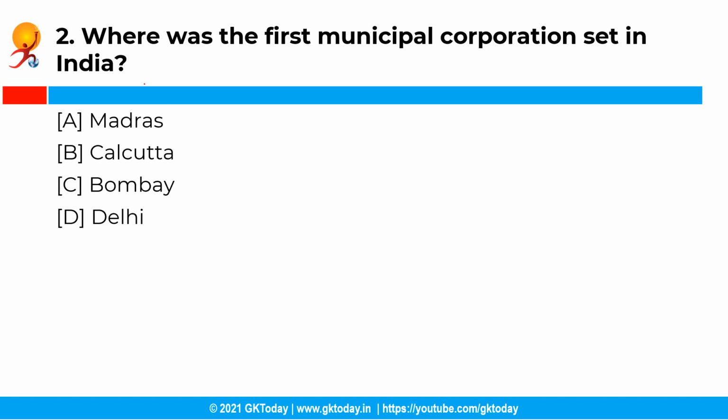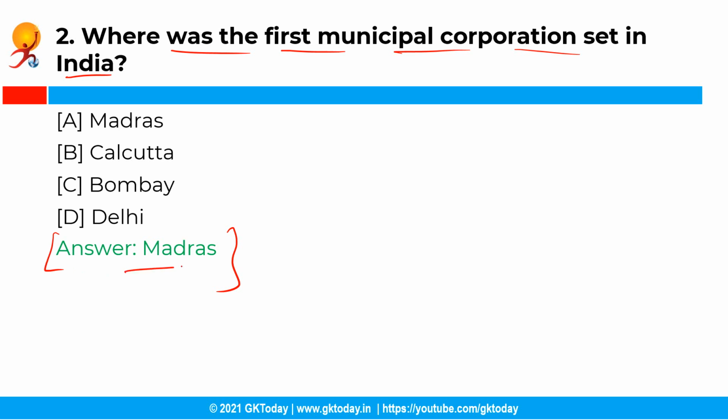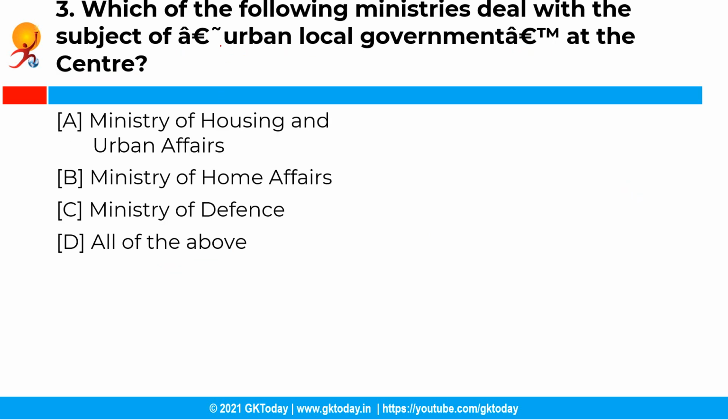Moving ahead with the next question. So where was the first municipal corporation set up in India? So you have the following options and the correct answer is option A, that is Madras. So the first municipal corporation in India was set up in Madras in the year 1688. Later in 1726, these were also set up in Bombay as well as in Calcutta.